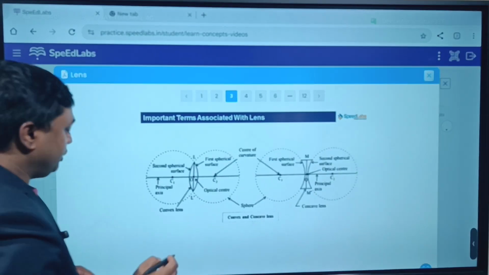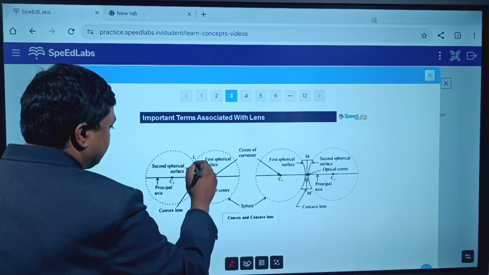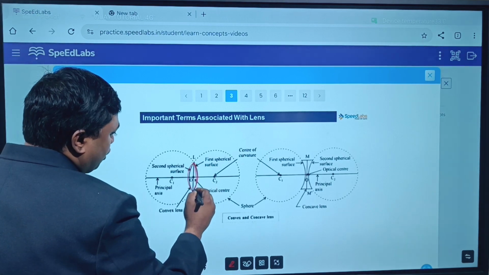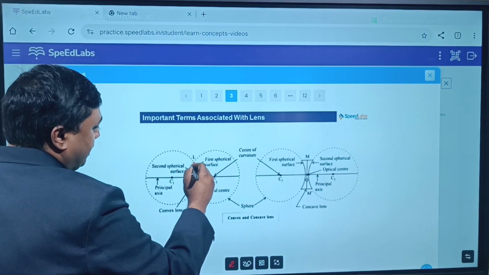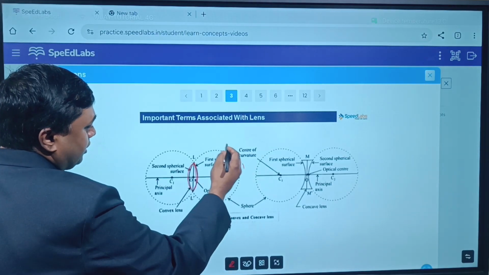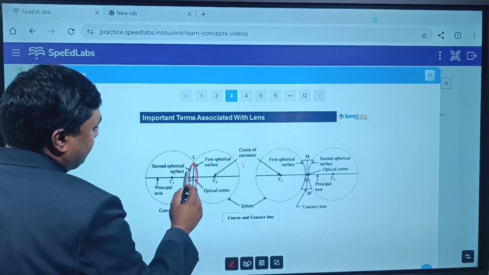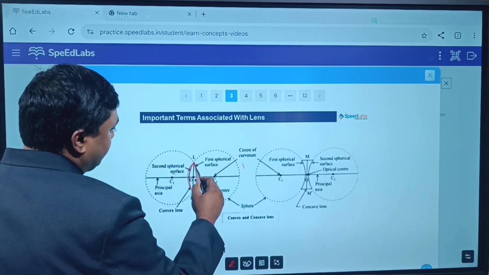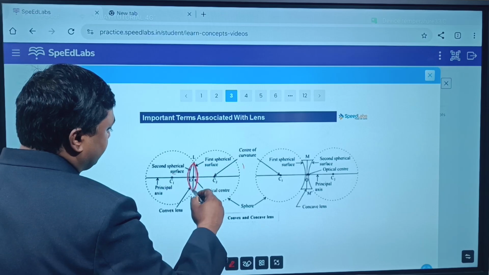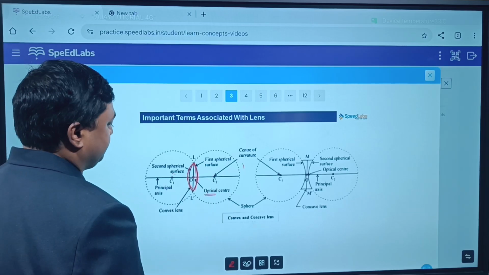Next, you should know some terms related to the lens. You see this is a convex lens. This is a part of another sphere, and this part is a part of this sphere. So this is the first spherical surface, this is the second spherical surface. The geometrical center of the lens is called the optical center.